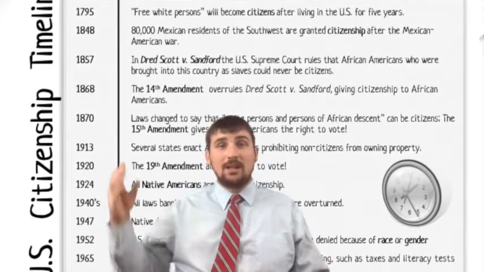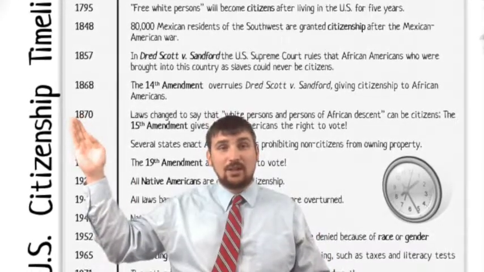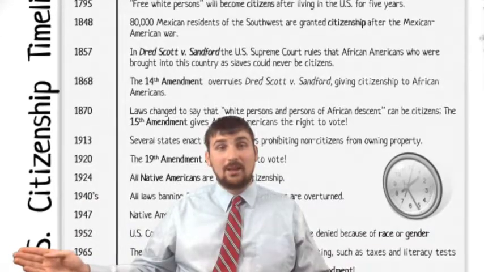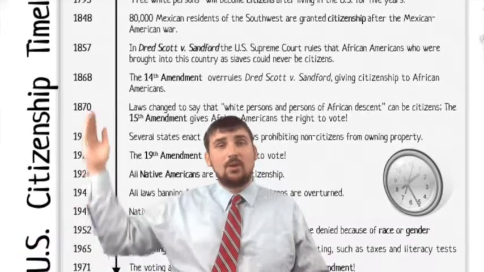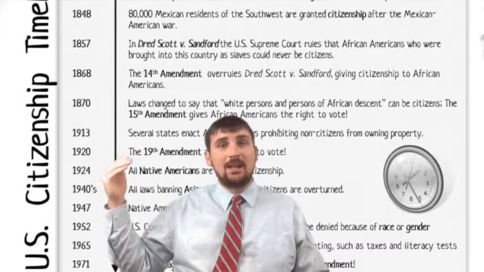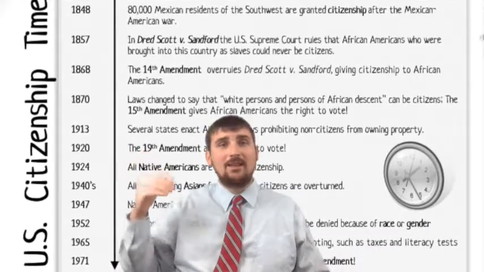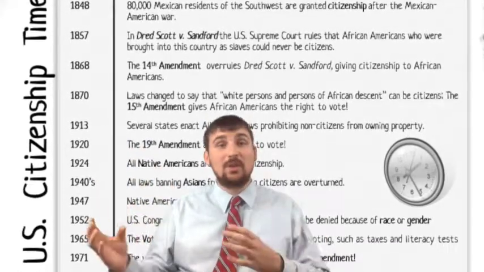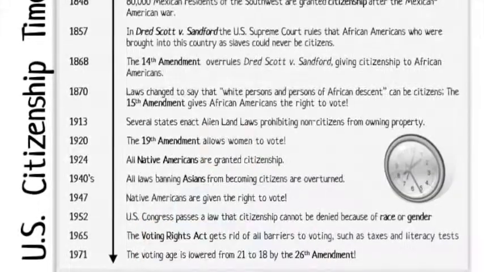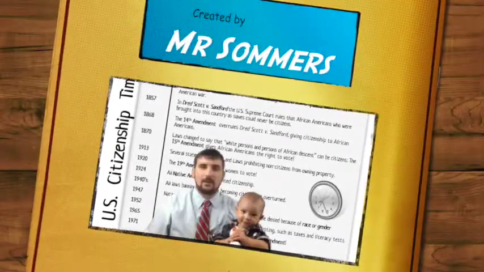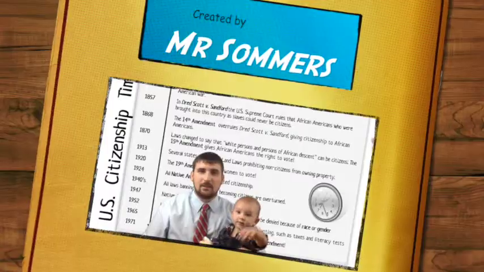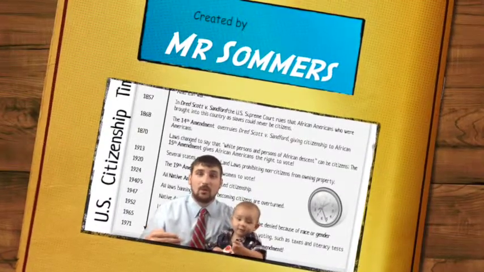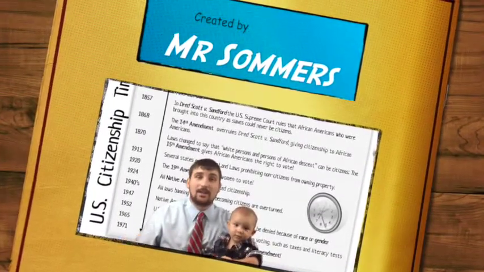So in 1776, the definition of citizenship is a lot different than in 1971. So go through these, read through them, and underline or highlight any time a new person or a new group of people can become a citizen. After you finish marking the text, be sure to go back, review over any of the marked materials, and then continue on with your packet.